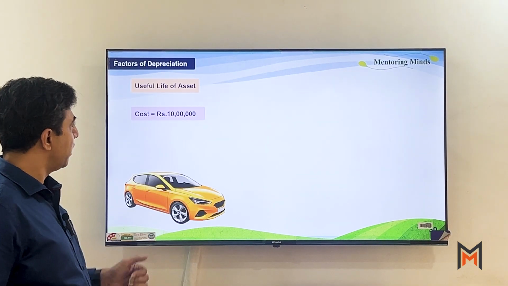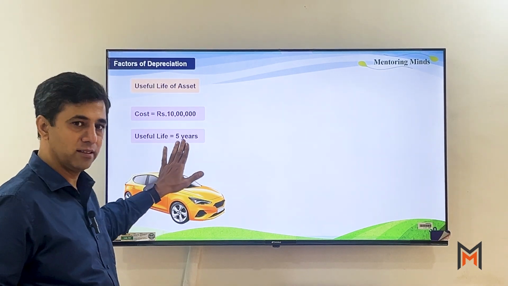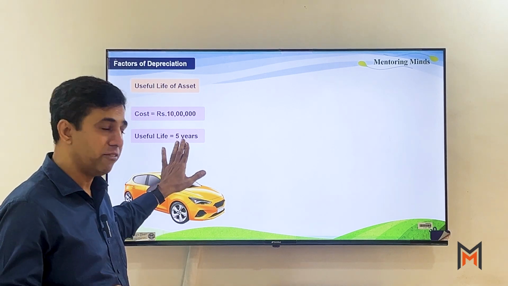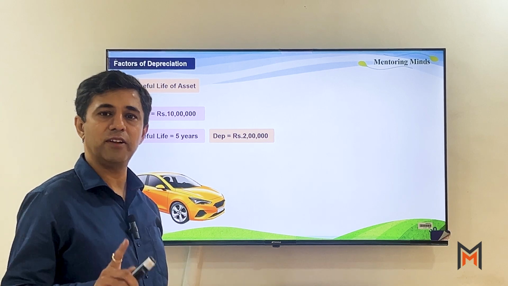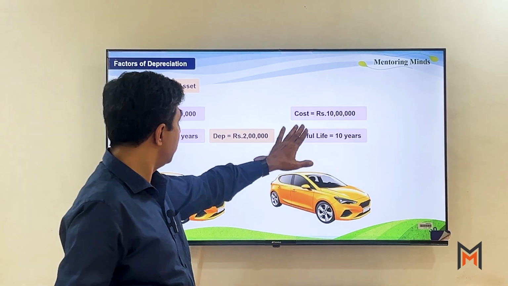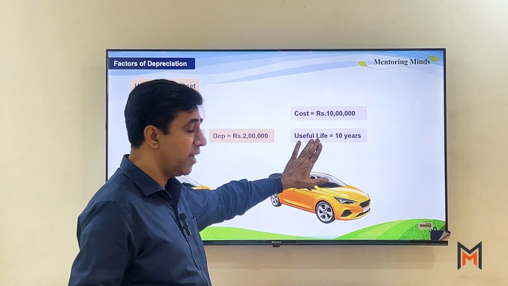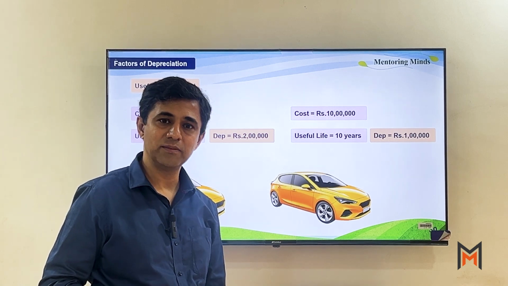Next is the useful life of the asset. Let's say the life of this asset is 5 years. So if I divide this 10 lakh over 5 years, each year the amount of depreciation will be 2 lakhs, right? If the same 10 lakh I use for 10 years, now the depreciation amount will be 1 lakh.